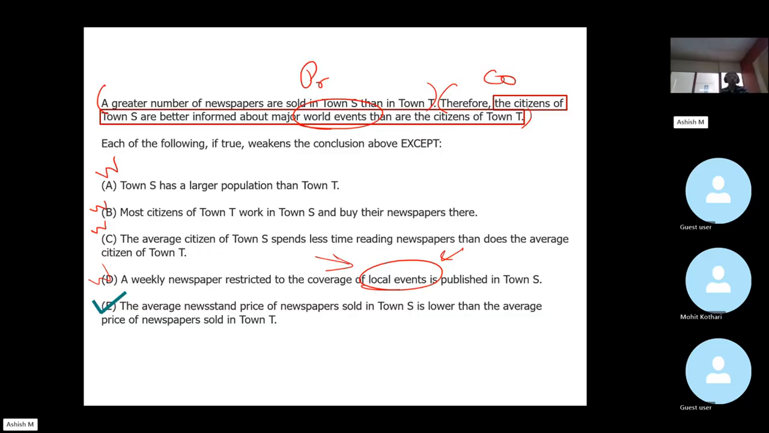All right. First of all, coming to Charlie. Now the thing is, guys, honestly speaking, this would be an additional big assumption, really, that people in town S are smarter than people in town T. In other words, despite the fact that the average citizen of town S spends less time reading newspapers, that average citizen is still able to grasp more in terms of major world events despite spending less time. That would be a very big assumption, Saloni, according to me.